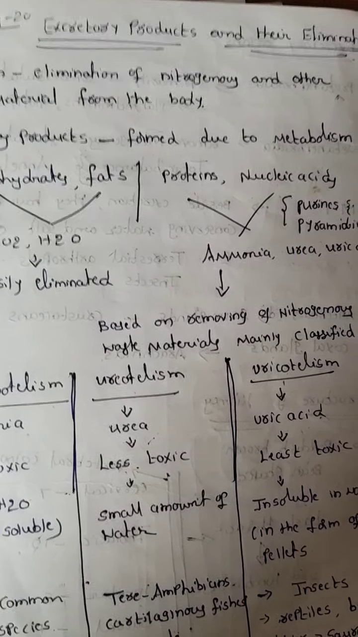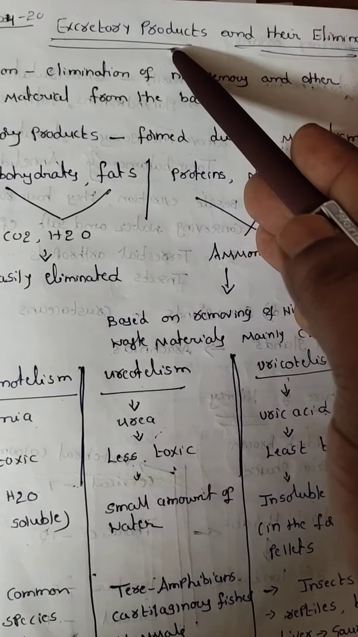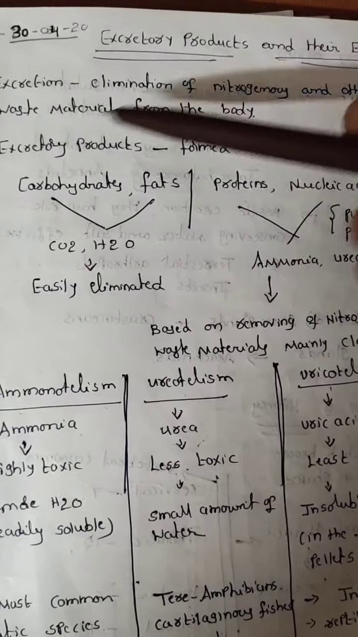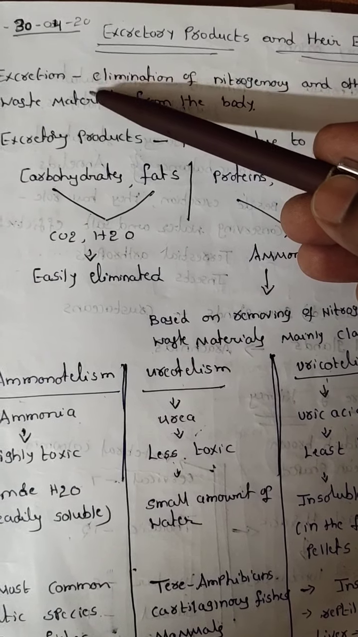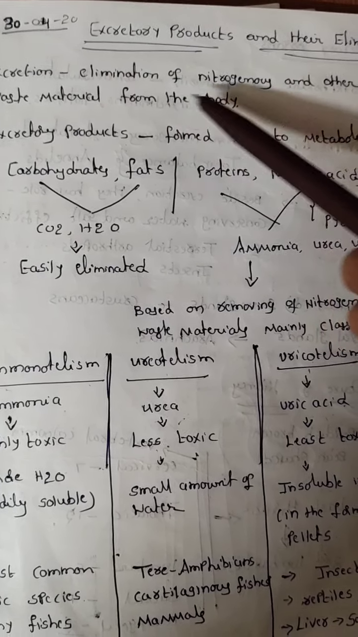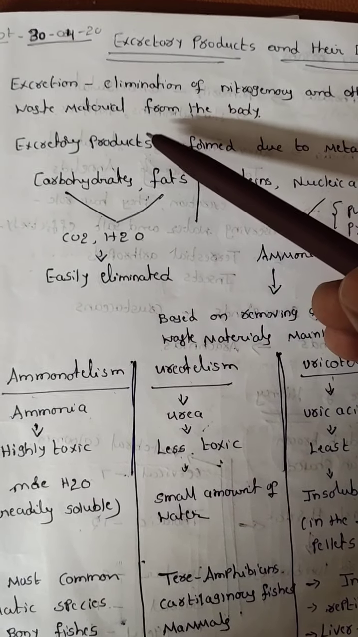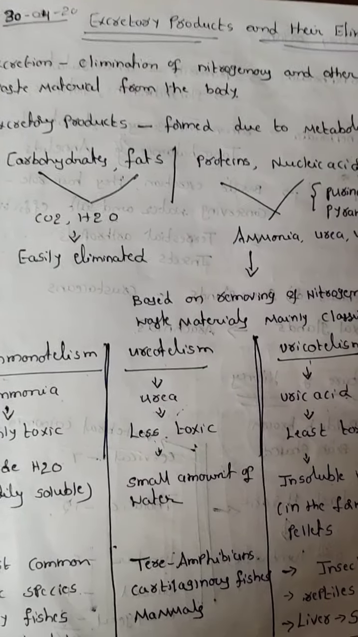Today we will discuss a very important chapter, that is excretory products and their elimination. See, what is meant by excretion? Excretion means the process of elimination of nitrogenous and other waste materials from the body.